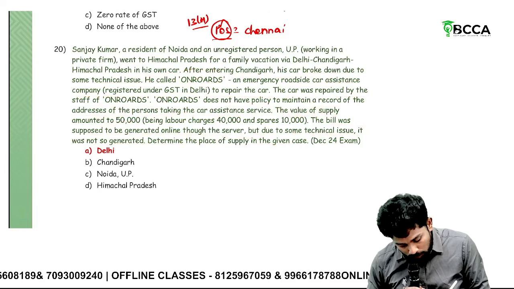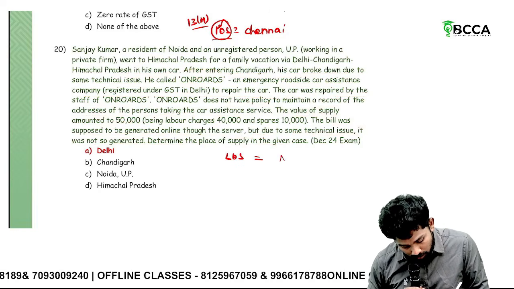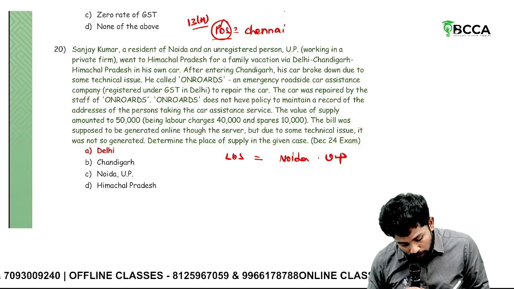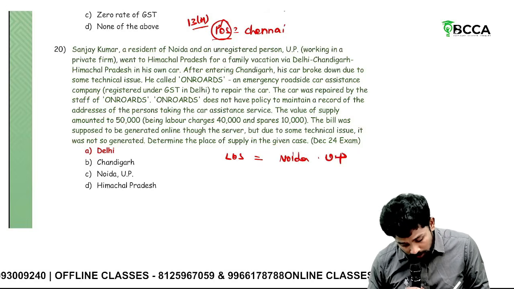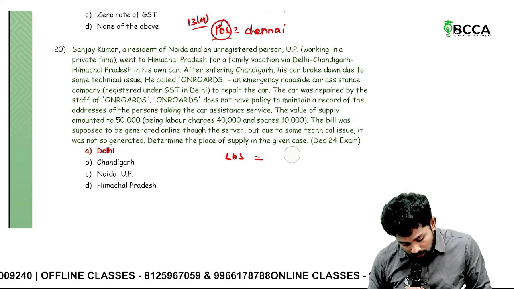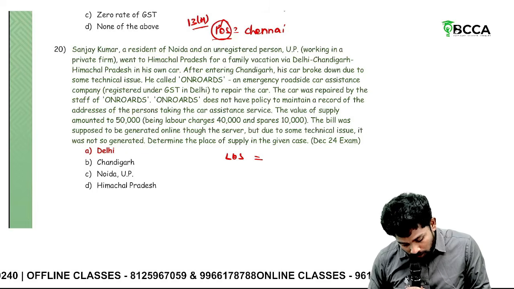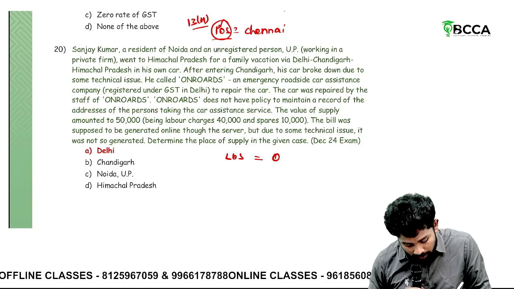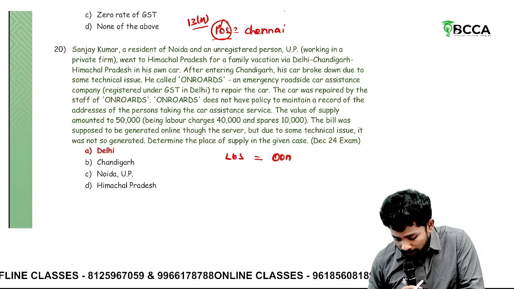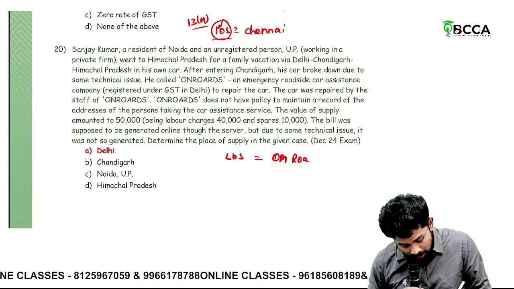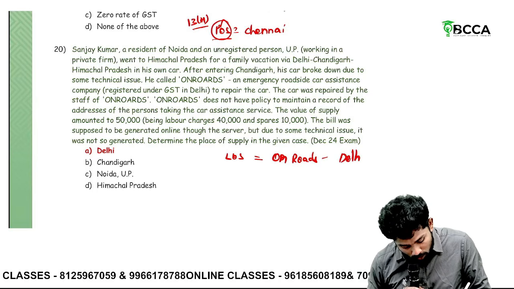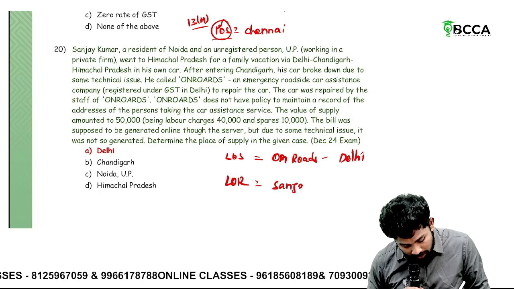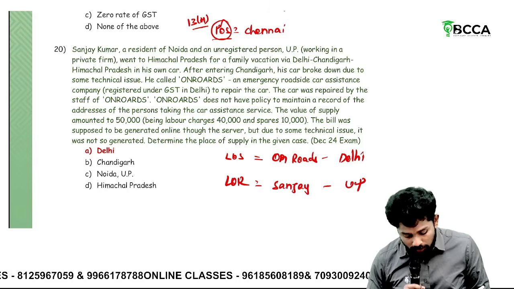Sir, here supplier is from where? Noida, UP. Okay, who is the recipient? Supplier Sanjay Kumar, na? Sorry, supplier is not Sanjay Kumar. On Roads. Where is On Roads located? On Roads is located in Delhi. Location of supplier equals On Roads, repair boy. Delhi. Where is the location of recipient, sir? Recipient Sanjay. Where is Sanjay? UP. Sanjay is from UP.